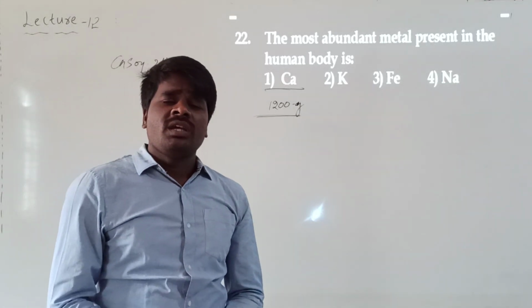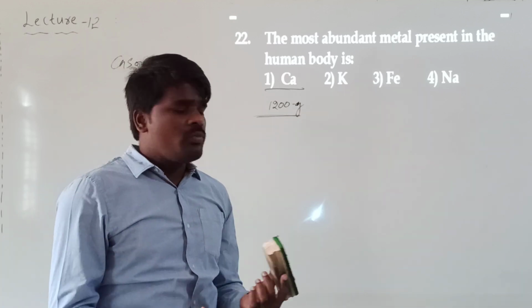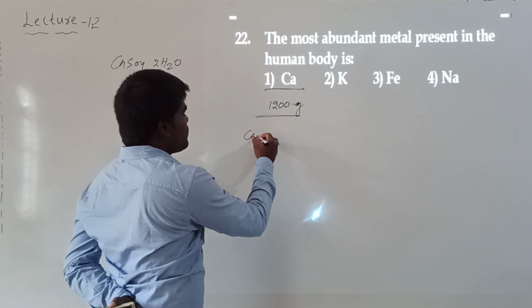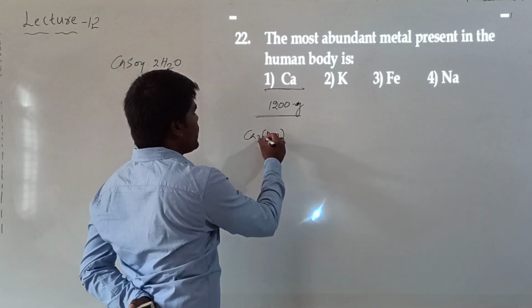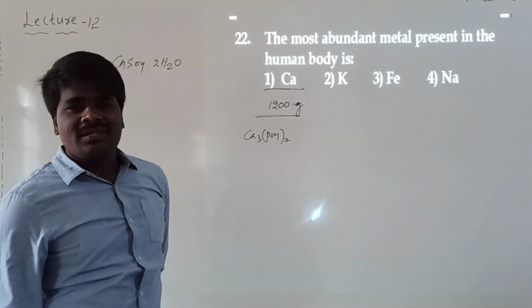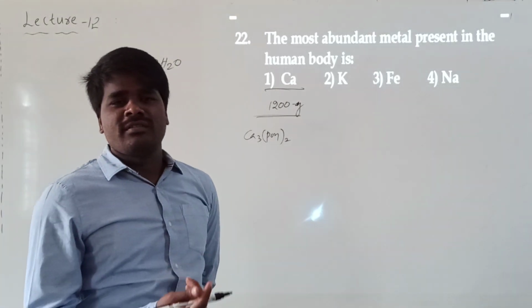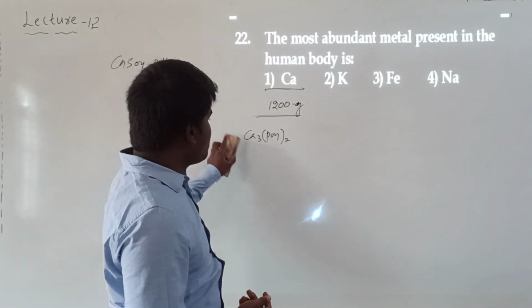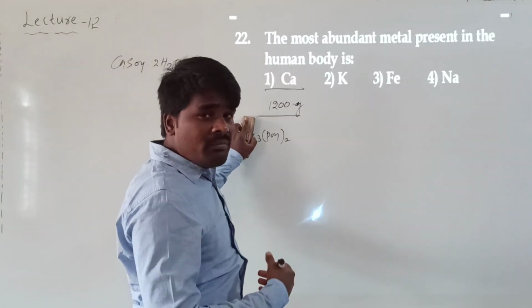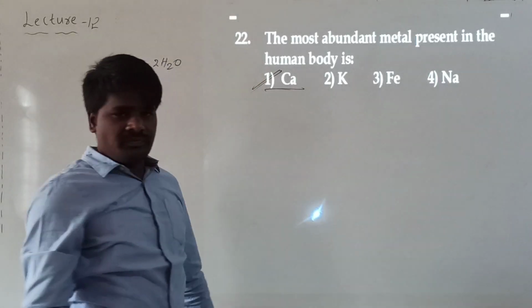It is present in various forms. It is the responsible element for the formation of bones. Bone is nothing but calcium phosphate, generally speaking. It is one of the components of bones, and the enamel of teeth is also formed by calcium phosphate and calcium fluoride. Because of that reason, it is the most abundant metal in the human body. Hope it is clear. Your answer will be calcium.